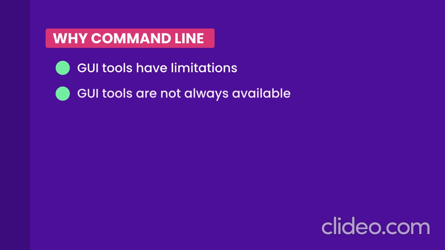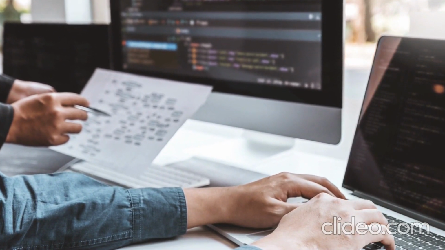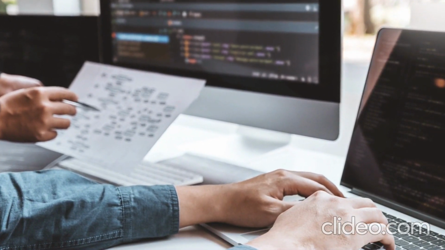The other reason is that the command line is always available, but there are situations where a GUI tool may not be available to you. You might connect to a server remotely, and you may not have permission to install a GUI tool. If you don't know how to use the command line, then you're stuck. In practice, a lot of people, including myself, use both the command line and a GUI tool, and that's what I'm going to show you in this course.